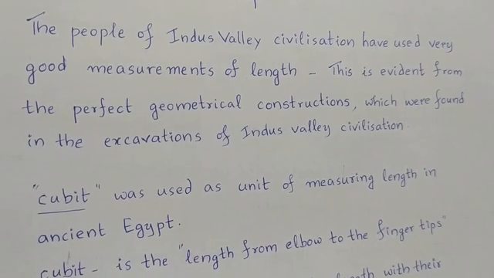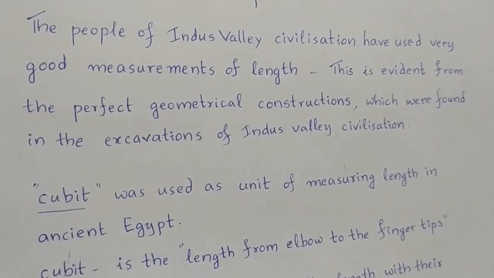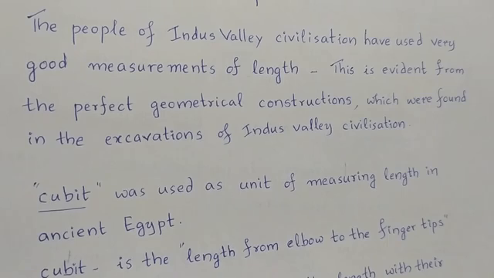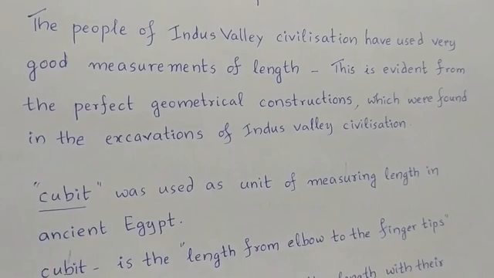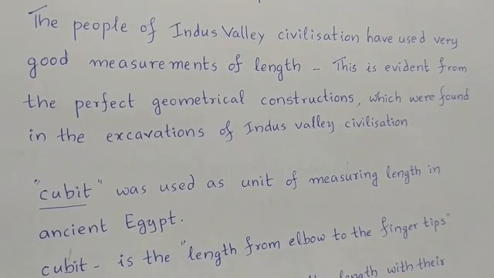This Indus Valley civilization itself was found by excavations. In those excavations, we could find that the geometrical constructions were very perfect during the Indus Valley civilization. If they have to be perfect, then they must have used very good measurements of length.